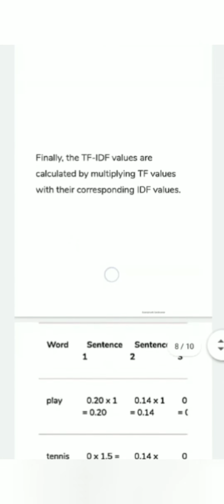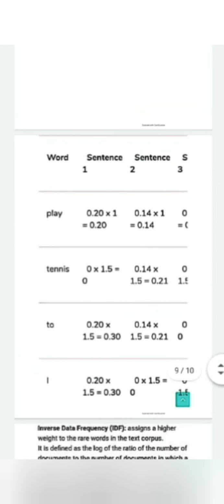And finally, we need to calculate the TF-IDF values. It can be done by multiplying the TF and the corresponding IDF values. The TF-IDF values of all the words in the sentence are calculated as follows.